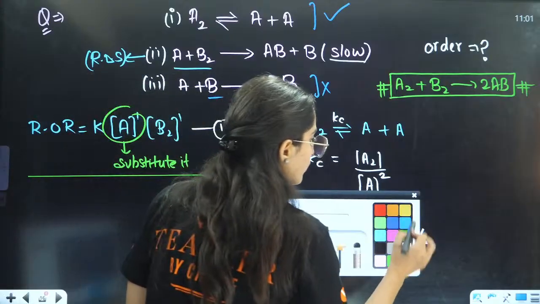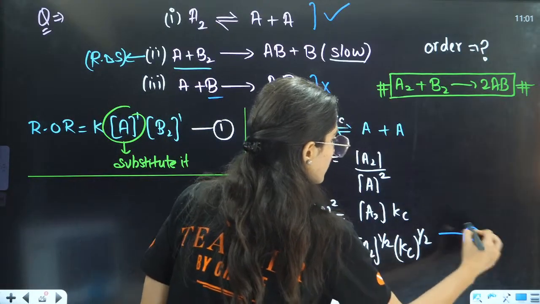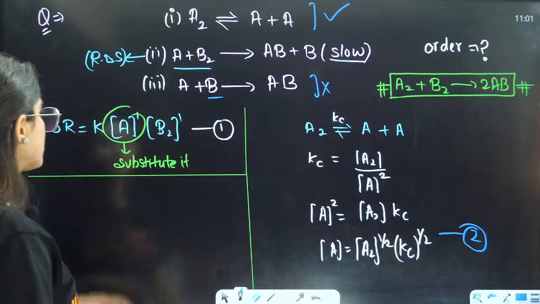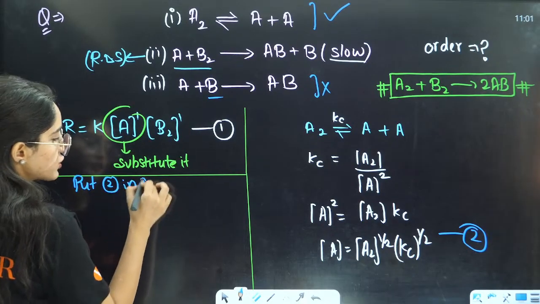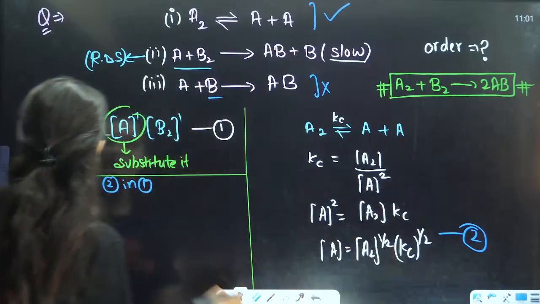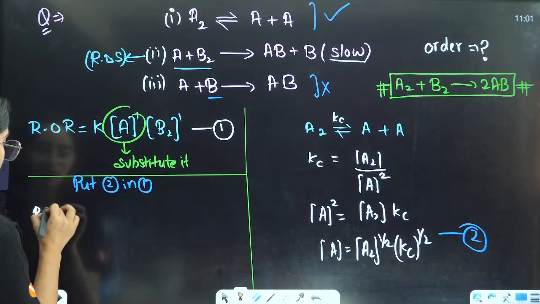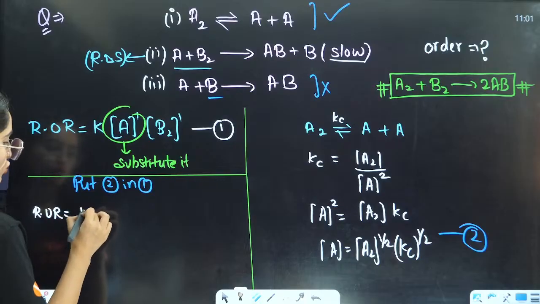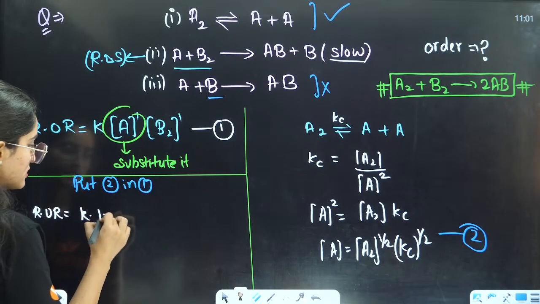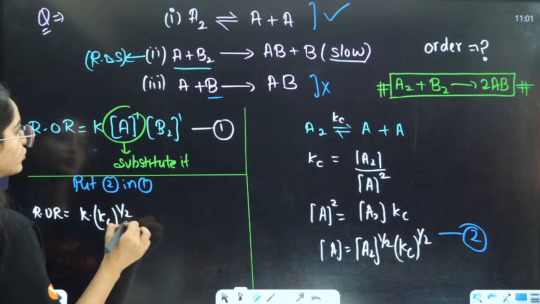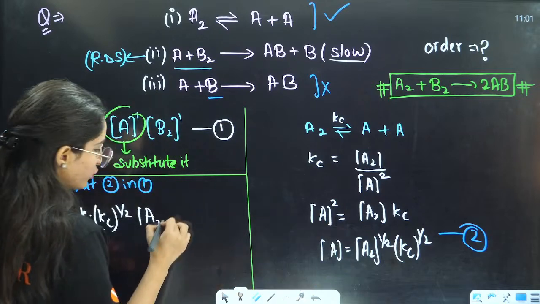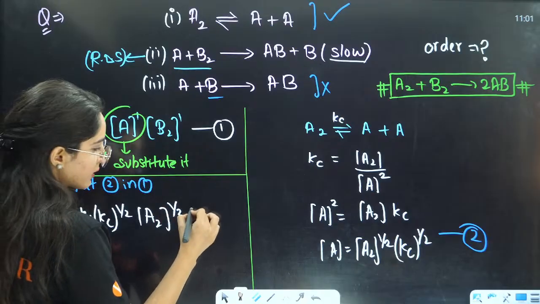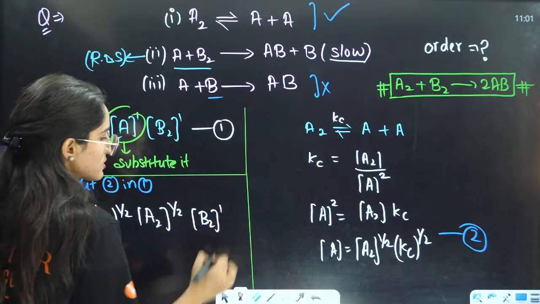Now this is my second equation. I will put the second into the first. What will you get? You will get that the rate of reaction is equal to K dot Kc to the power 1 by 2, times A2 to the power half, and this is B2 to the power 1.